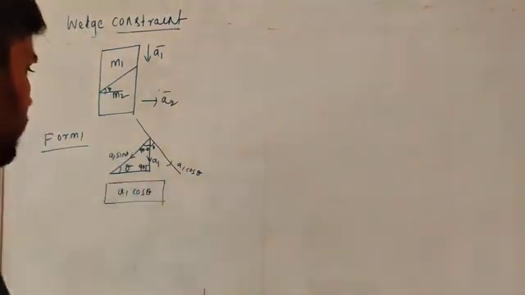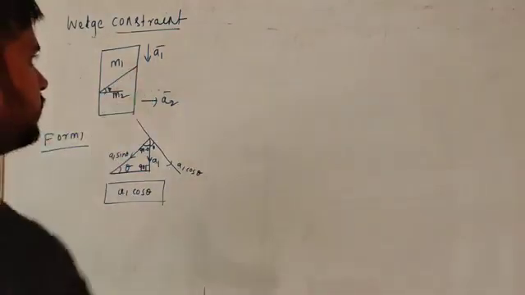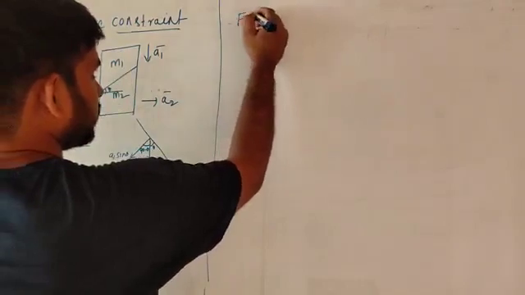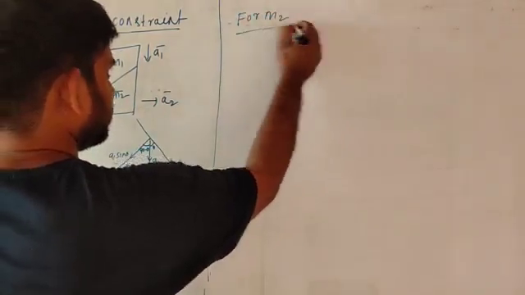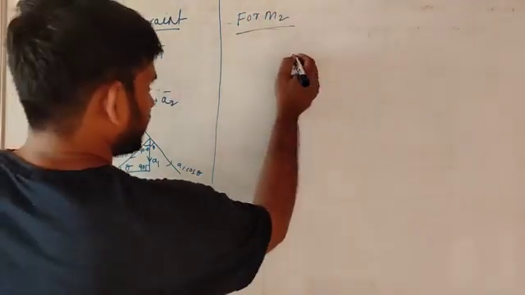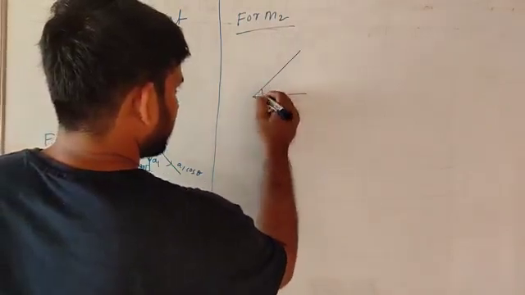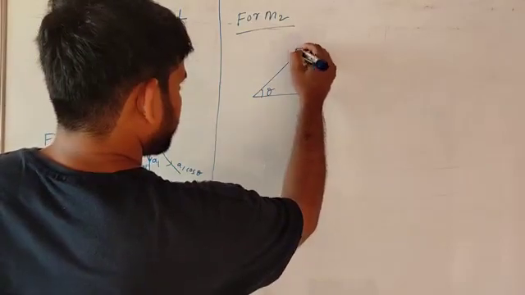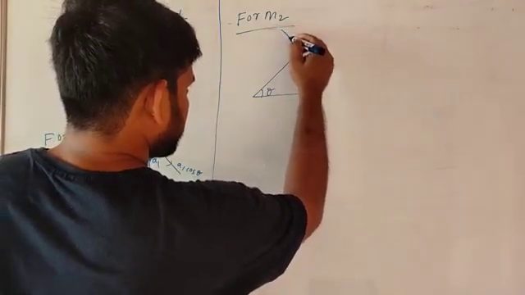Remember. For M2, free body diagram, take the angle theta like this. This is the normal.